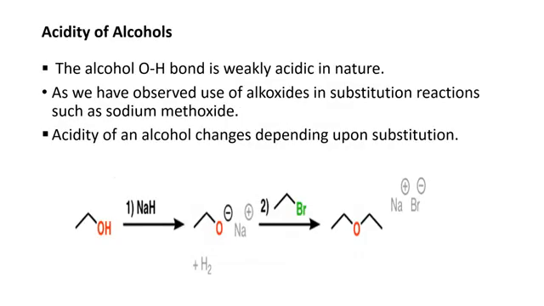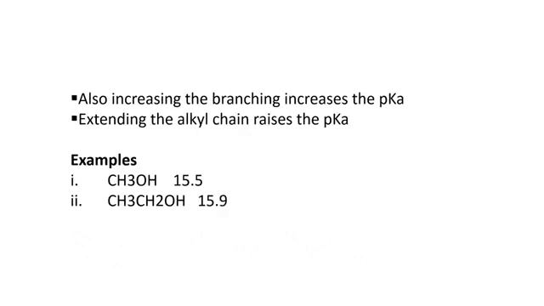Now class, let's discuss the acidity of alcohol. The alcohol O-H bond by nature is weakly acidic. You will see that in the following reaction we have alcohol. It reacts with sodium hydride, and in this reaction there is the production of sodium methoxide. This sodium methoxide on further reaction is responsible for the production of ether. In addition to this ether, there is also the production of sodium bromide, as you can see in the following reaction.